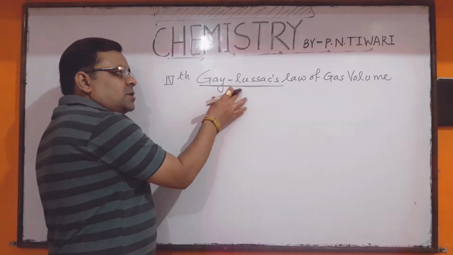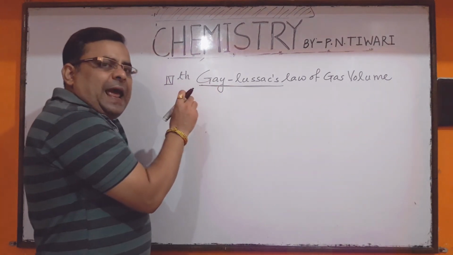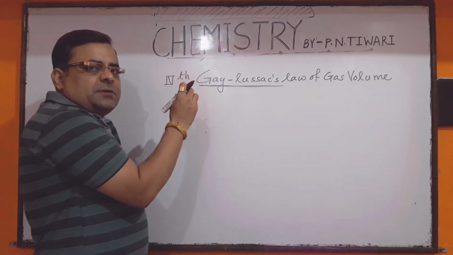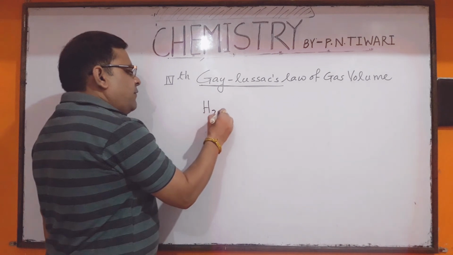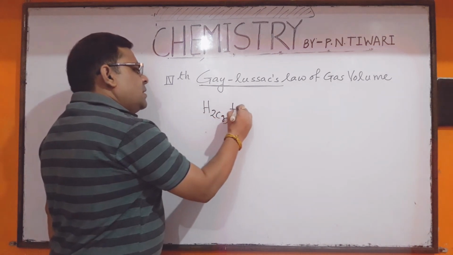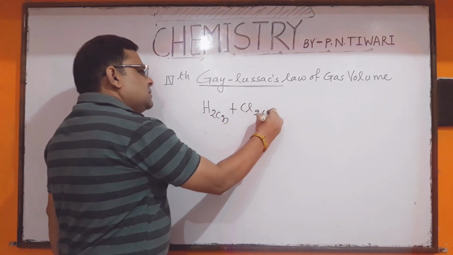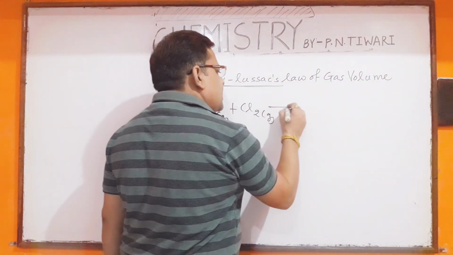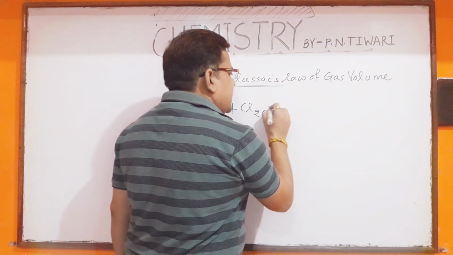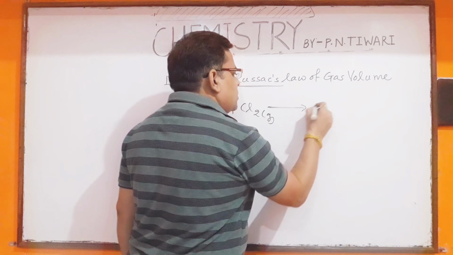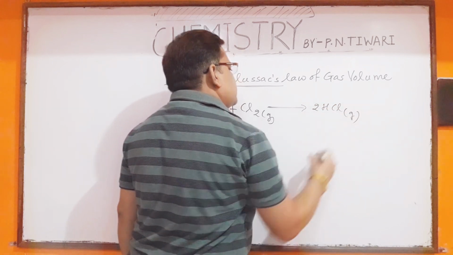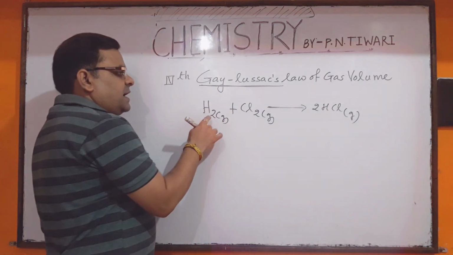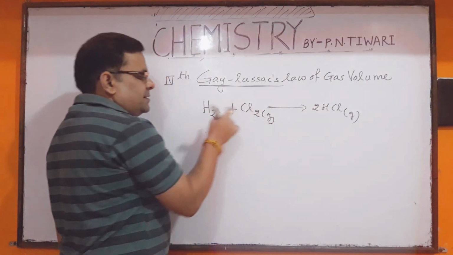Dear student, Gay-Lussac's law of gas volume is only applicable for gaseous reactions. Suppose any reaction takes place in gaseous state, like if hydrogen gas reacts with chlorine gas to give 2 moles of HCl gas, then what will be the ratio of reactant and product in gaseous state in this reaction?